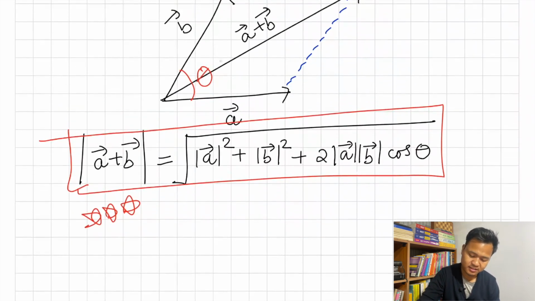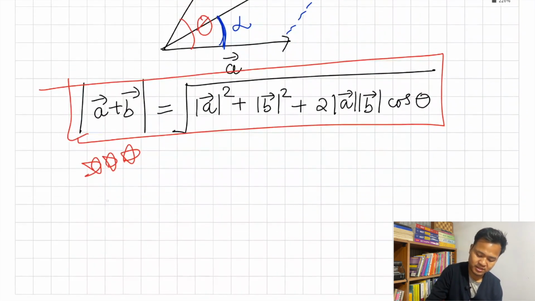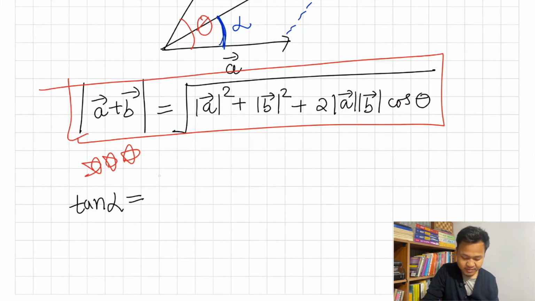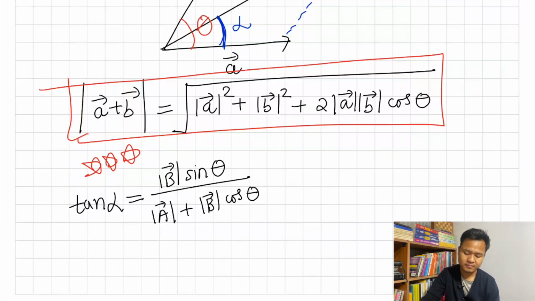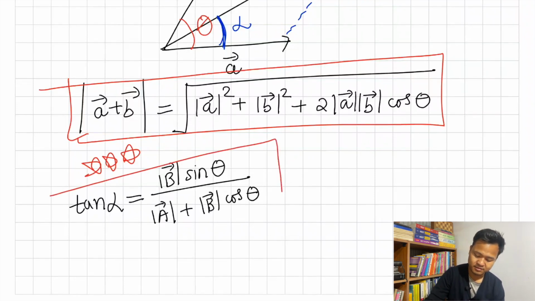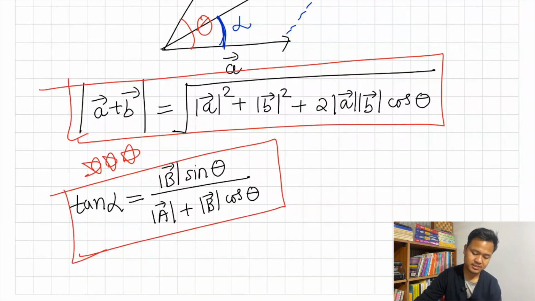If I take this angle as alpha, I have one more formula, that is tan alpha, which will be given by magnitude of B into sin theta divided by magnitude of A plus magnitude of B into cos theta. Sometimes it may be useful, so remember it like this.